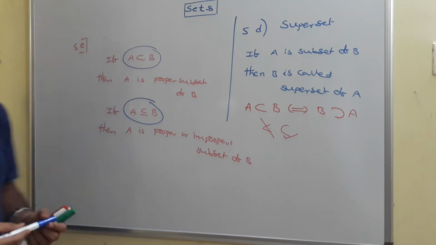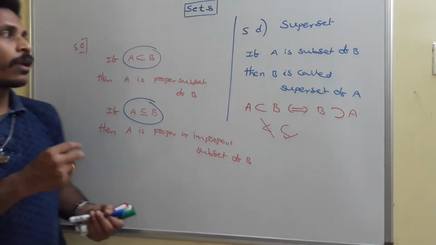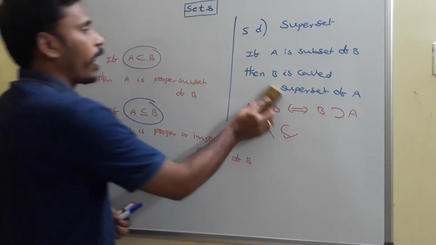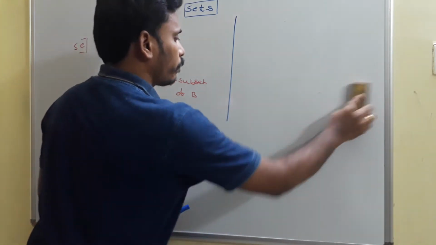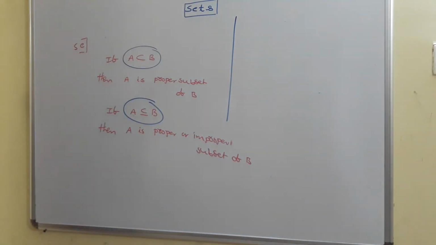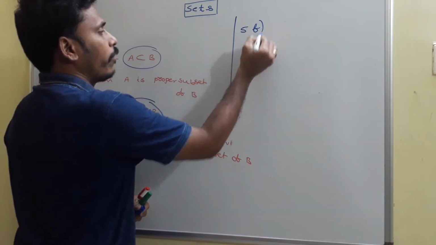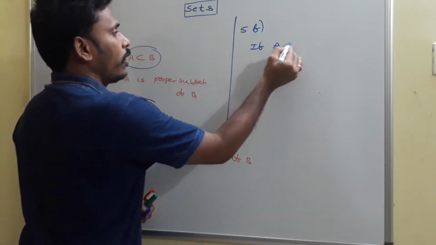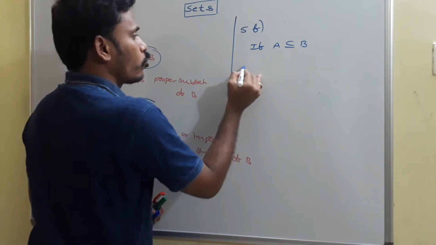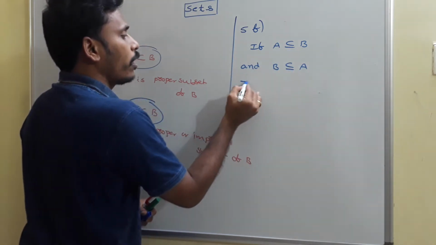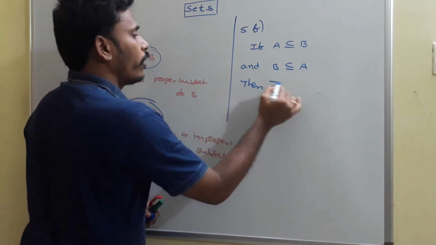Is it clear? Now there is a chance to decide one more thing. I will give you in 5F. If A is subset of B and B is subset of A, what will happen? If A is subset or equals to B and B is subset or equals to A, then what we need to say?